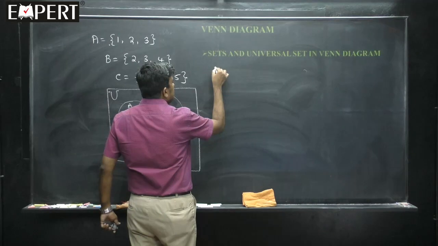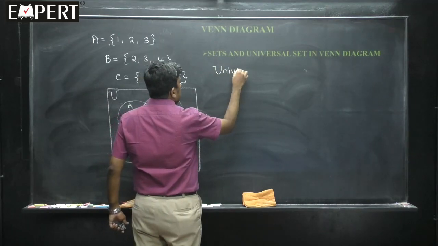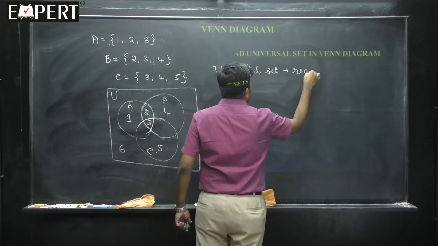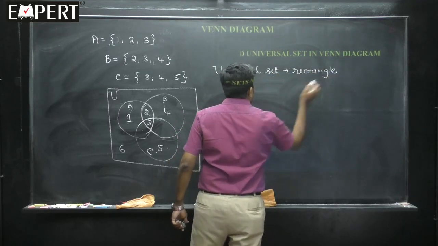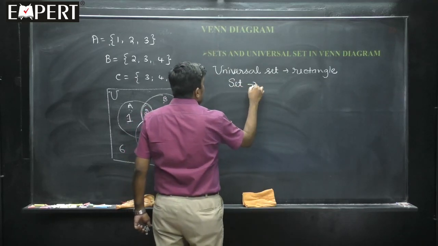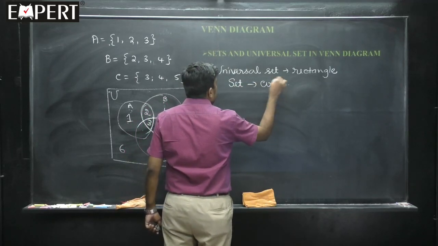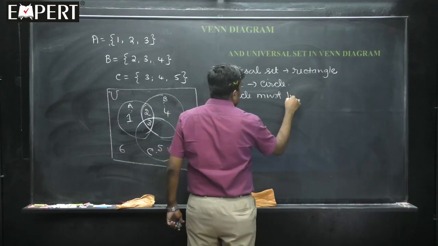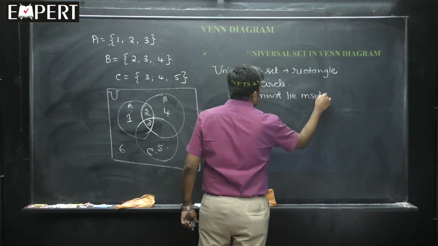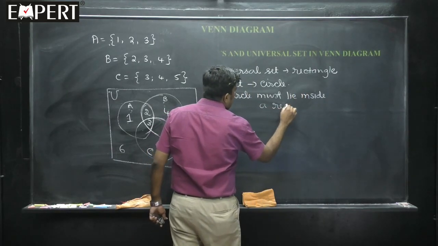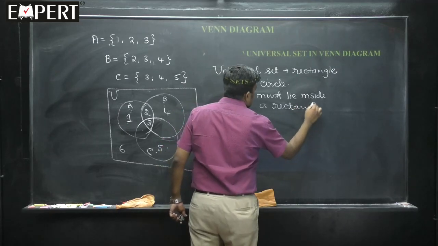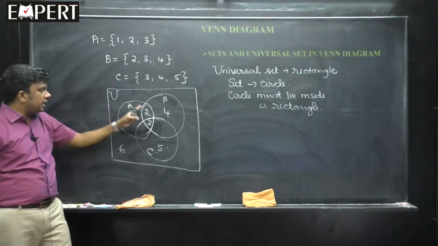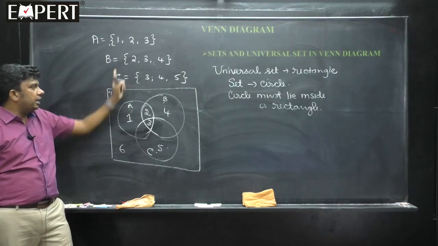Universal set we always denote by a rectangle, and a set is denoted by a circle, and the circle must lie inside a rectangle. If 3 sets are there, then 3 circles will come into the picture. If 4 sets are there, 4 circles will be there. If there is only one set, then there will be only one circle.